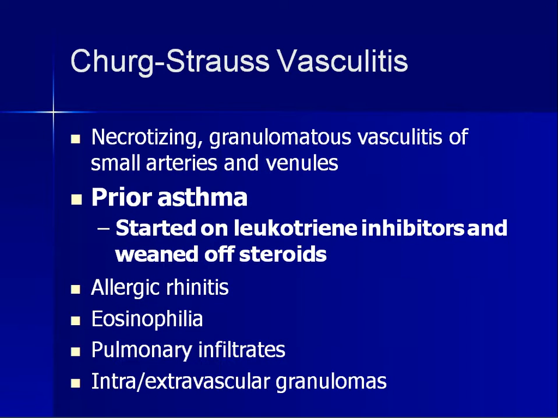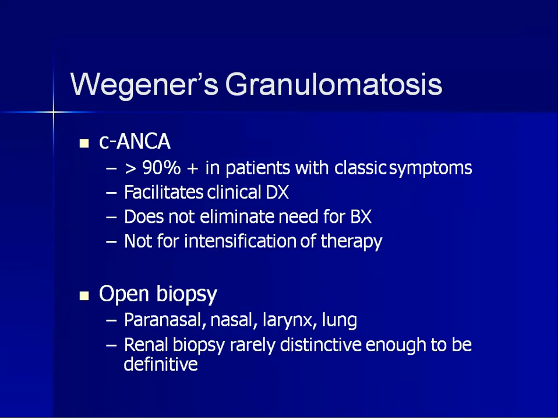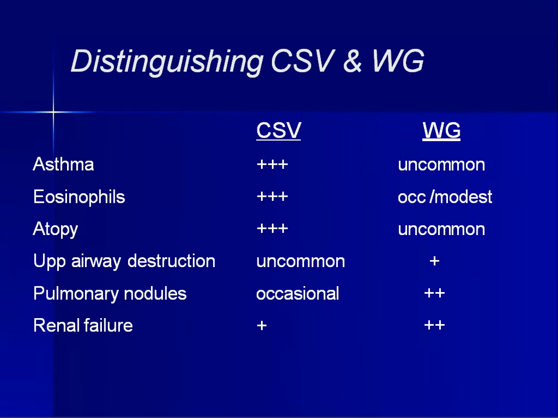Churg-Strauss vasculitis and Wegener's granulomatosis are two conditions which have a differential diagnosis: asthma, eosinophils, and atopy, versus upper airway destruction, pulmonary nodules, and renal failure. Depending upon the involvement, you can differentiate between Churg-Strauss vasculitis and Wegener granulomatosis.